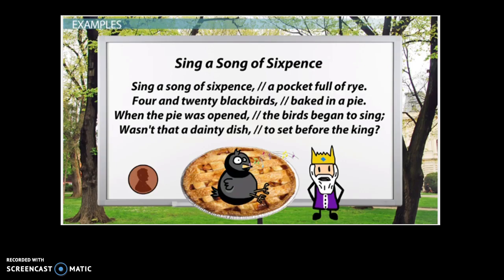So here's an example from "Sing a Song of Sixpence." "Sing a song of sixpence, a pocket full of rye, four and twenty blackbirds baked in a pie. When the pie was opened, the birds began to sing. Wasn't that a dainty dish to set before the king?" So here we can see that the caesuras come right by the punctuation, and that's going to pretty normally be the case.